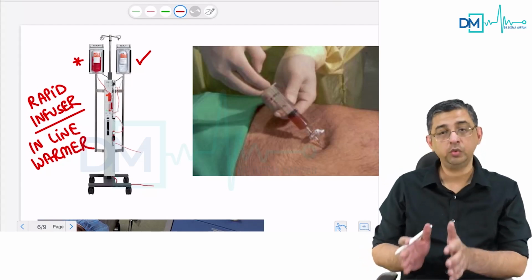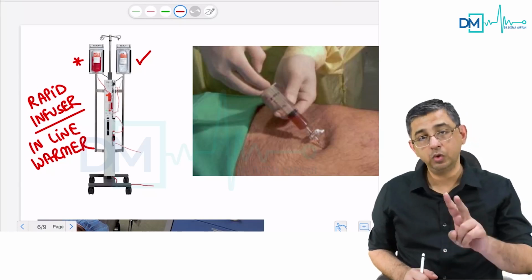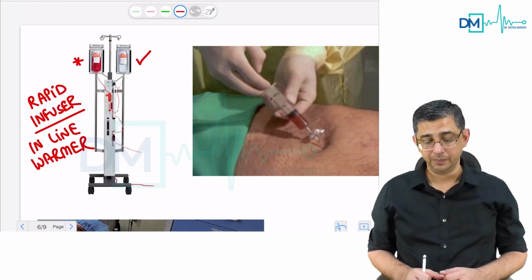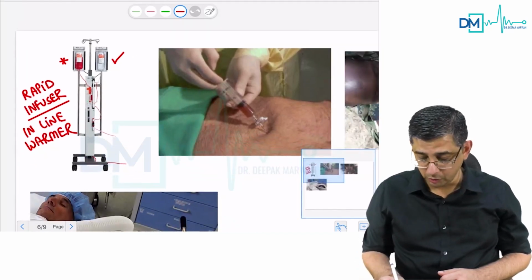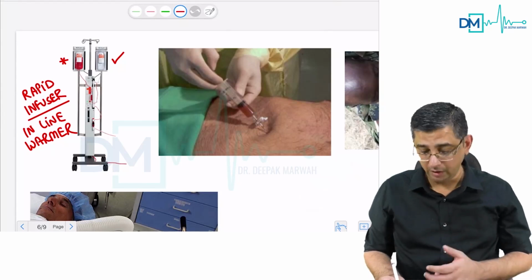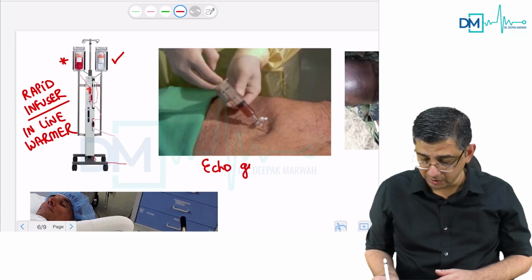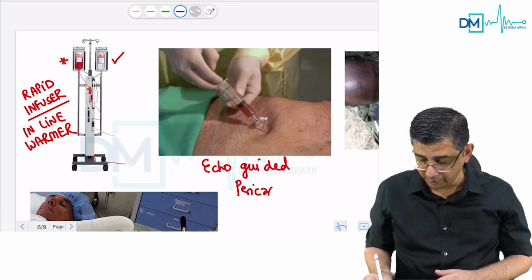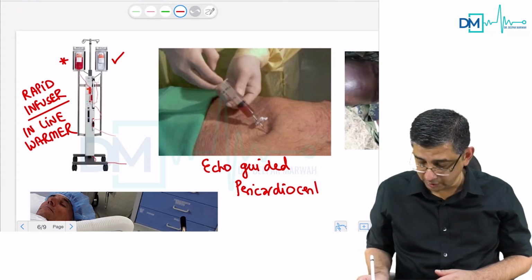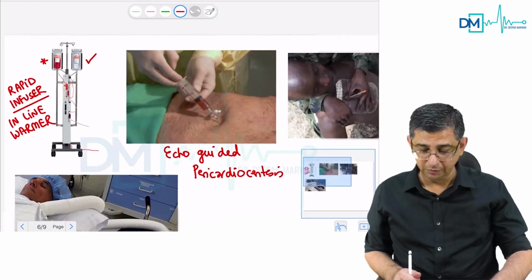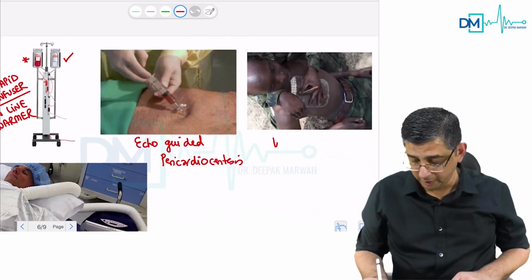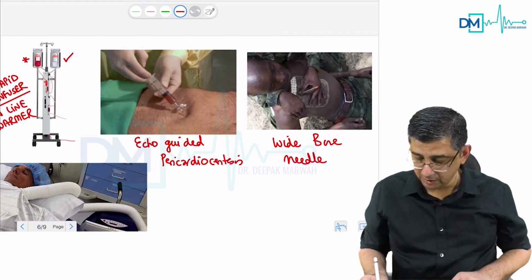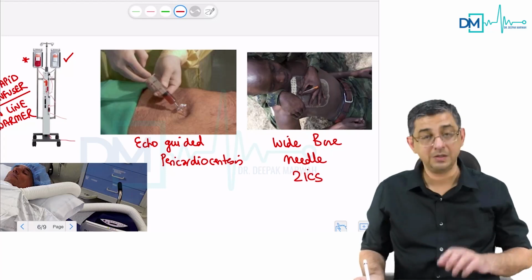So here I have tried to show you a rapid infuser which will do two things: one, take care of hypovolemia, and second, manage the hypothermia of the patient as well. On the other hand, I have also shown here before you a subxiphisternum-guided or an echocardiographic-guided pericardiocentesis that will take care of cardiac tamponade, where the compression of the chambers of the heart will reduce the input and the output. Similarly, if a soldier is having a bullet injury, then a wide bore needle in the second intercostal space. I have had messages saying that now it is changed to the fifth intercostal space. Well, Harrison has not changed it.